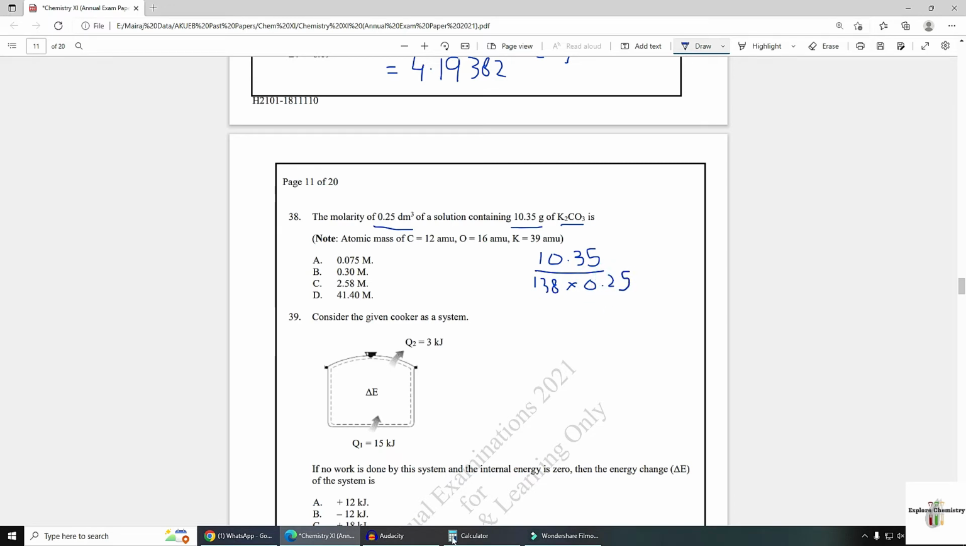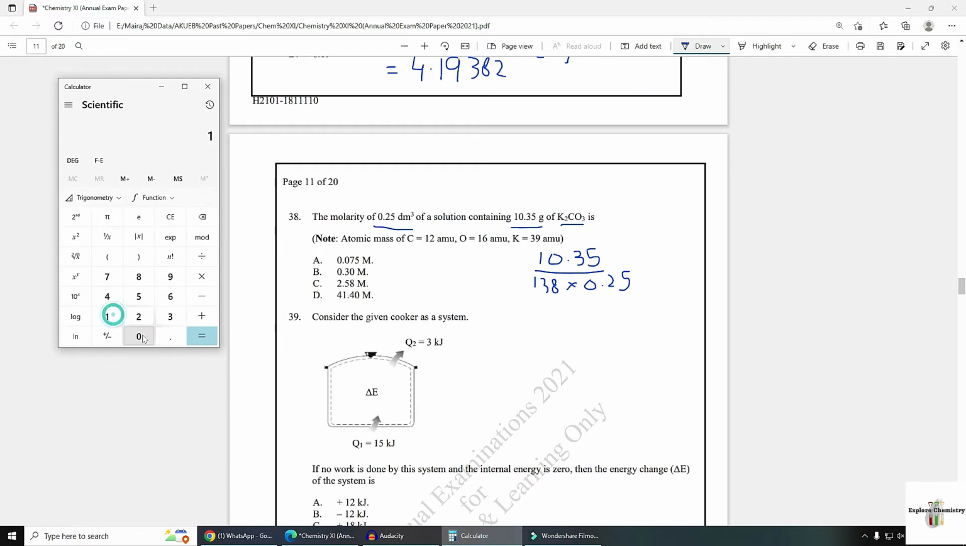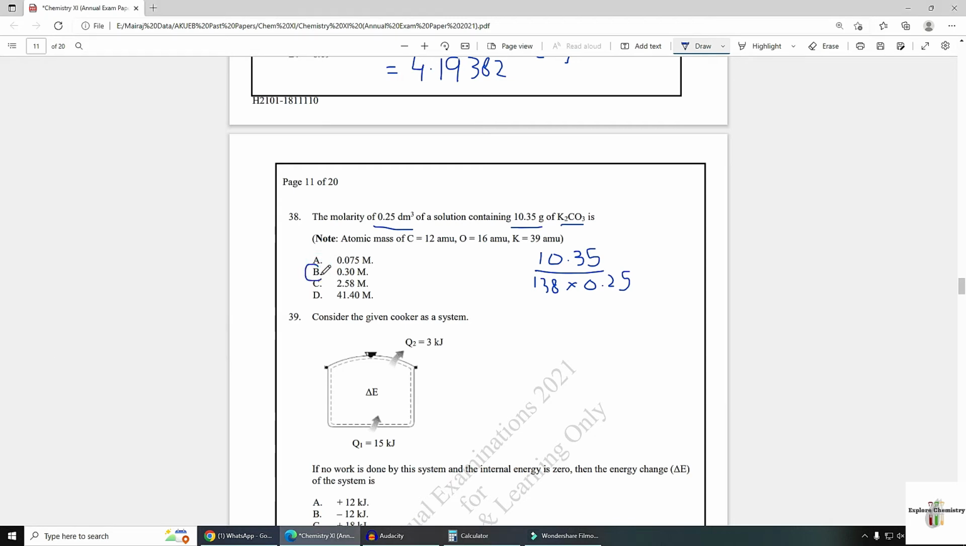So here you can simply calculate the answer. 10.35 divided by 138 divided by 0.25. Answer is 0.30, option B. So in question number 38, option B is the correct answer.